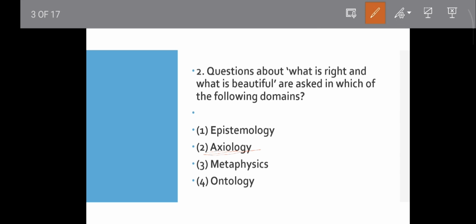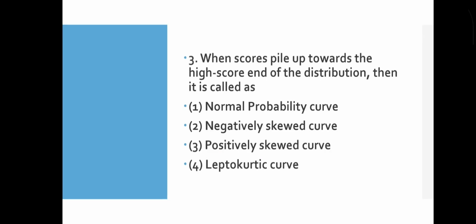Okay, then epistemology deals with knowledge. It is called the theory of knowledge. Metaphysics deals with reality. It means the theory of reality. Ontology is one of the sub branches of metaphysics which deals with the nature of being. Okay, therefore the correct answer will be what? Axiology.